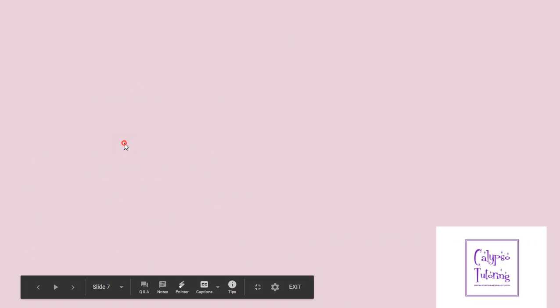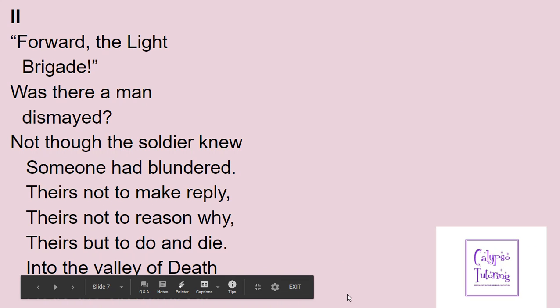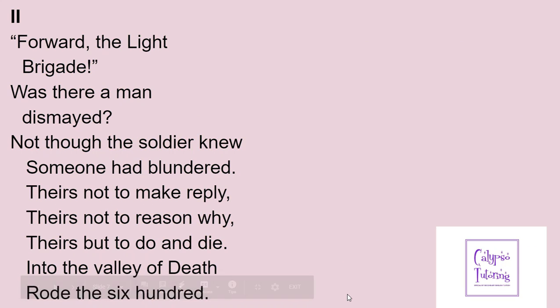So let's have a look at the next part of the poem. Again, we've got this voice here, we don't know whose voice, the soldier's voice, "Forward the Light Brigade," but very simple, very direct. We've got a rhetorical question as well, with "Was there a man dismayed?" Again, these really bold, dramatic sentences being used. "Not though the soldier knew someone had blundered." So even though they knew it was a mistake, they kept going.